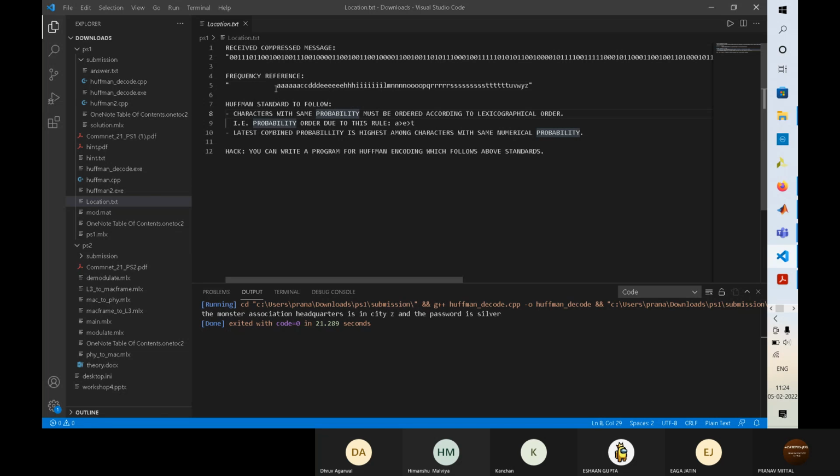Using frequency, we calculate the probabilities of each of these variables, like space, A, D, E, H, and so on. There is one thing: the probability order of A is greater than E greater than T. This is called lexicographical order.